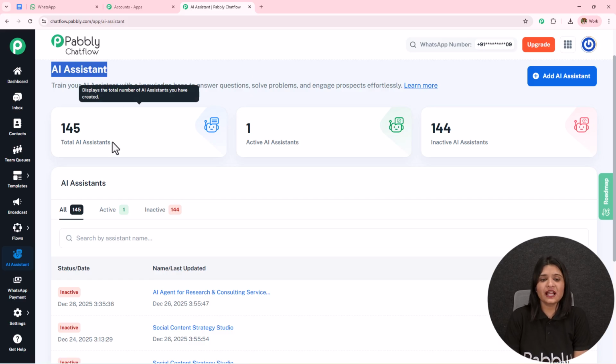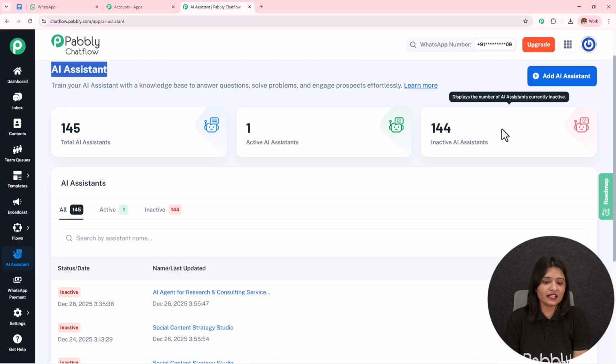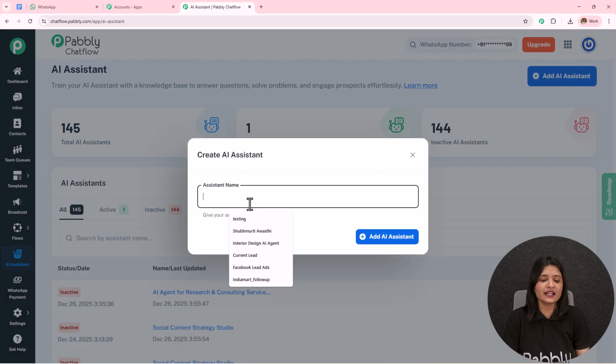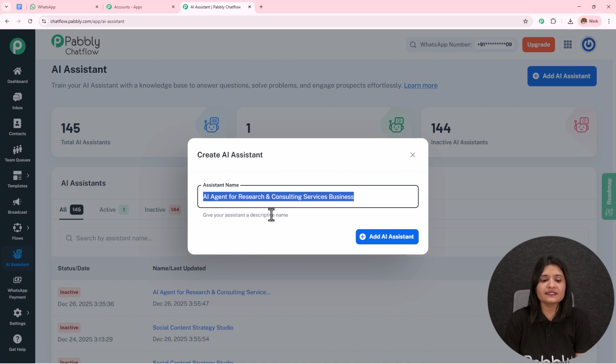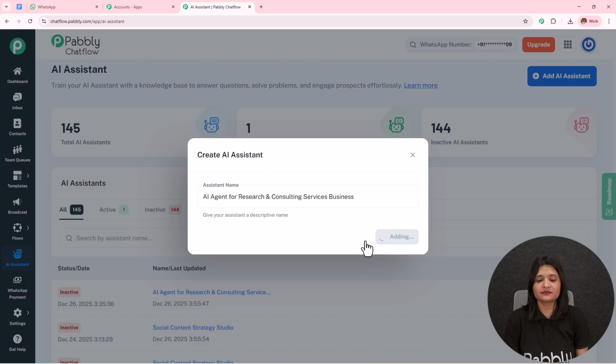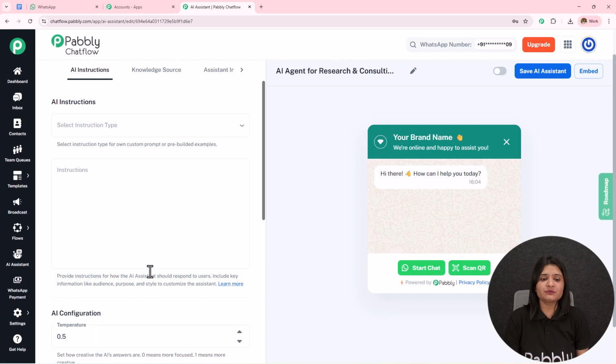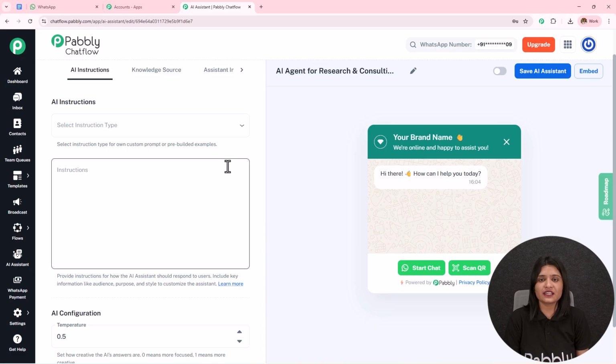You can see the total AI assistants, active AI assistants and the inactive AI assistants. To create a new AI assistant, you simply have to click on this add AI assistant, and here I have named this AI agent for research and consulting service business, and then I simply have to click on this add AI assistant. Now here I've landed on this page from where I'm going to start creating this AI assistant.